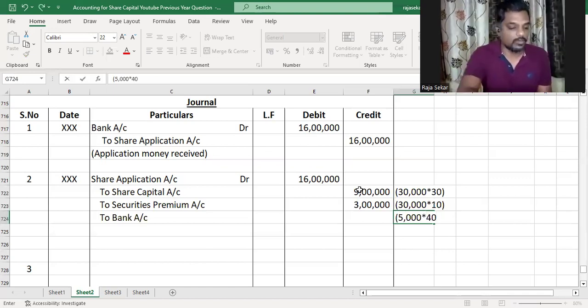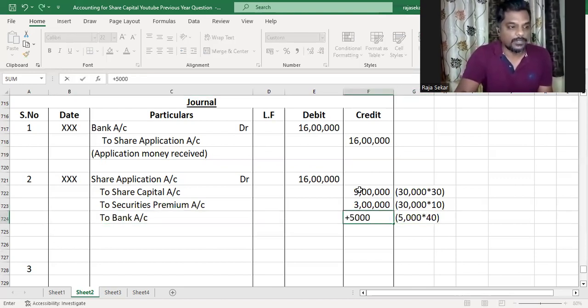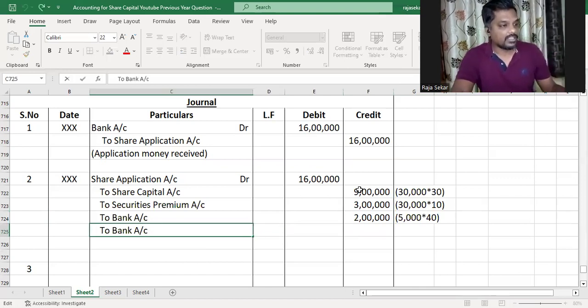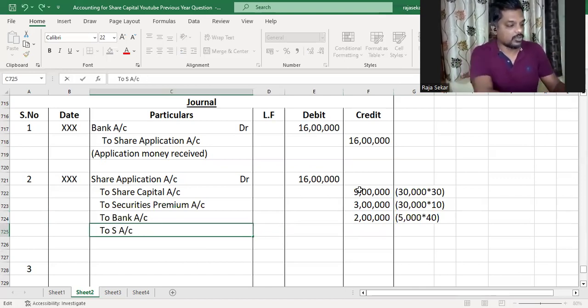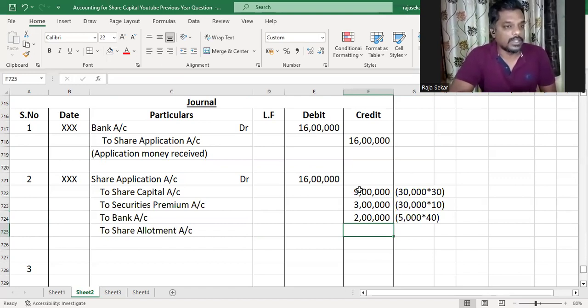So that 5,000 into 40, the application money received on those shares, is 2 lakh. And the remaining, as the question instructs, should be transferred to share allotment account. If the remaining is more than what is actually due on share allotment account, then whatever is excess shall be refunded.